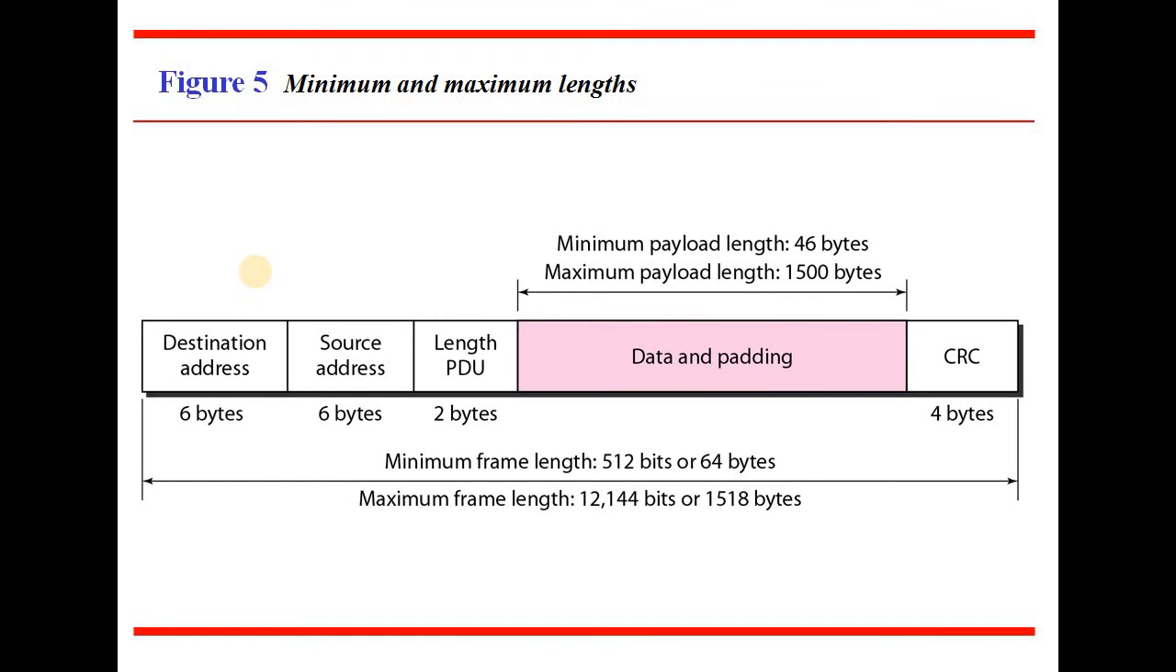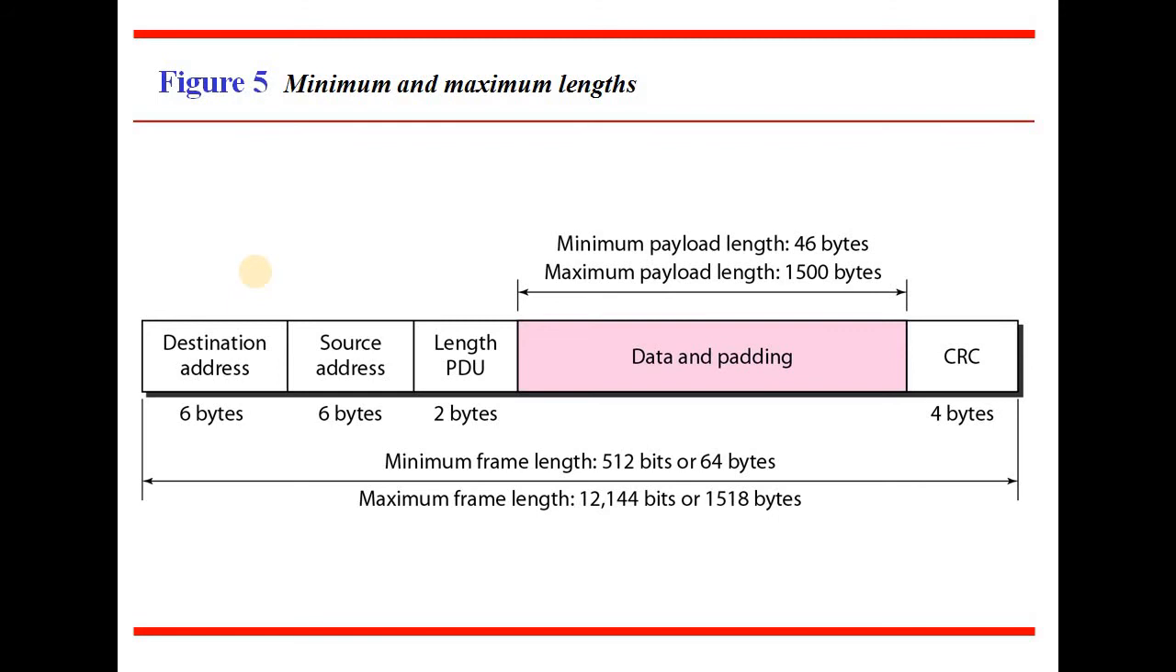Next we have minimum and maximum lengths. As I told you, at the data link layer you have data and padding. The minimum payload is 46 bytes, that is the actual data we want to send across the network, and the maximum length is 1500 bytes for each frame.